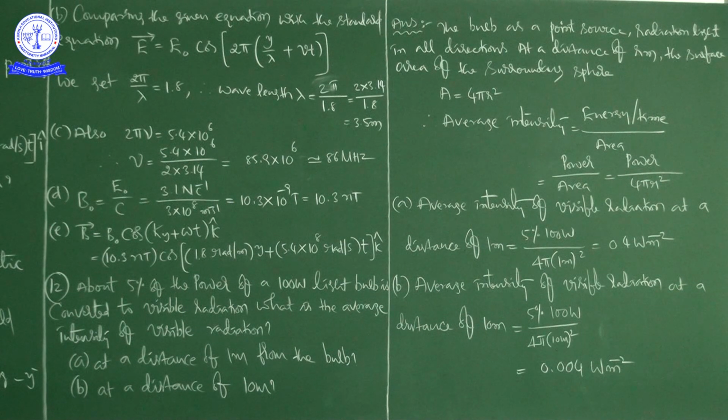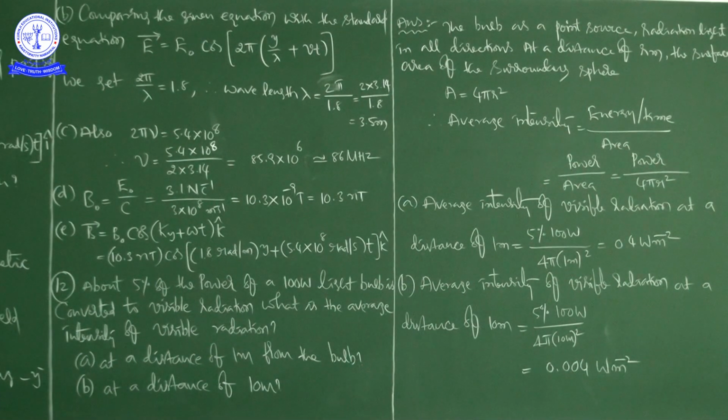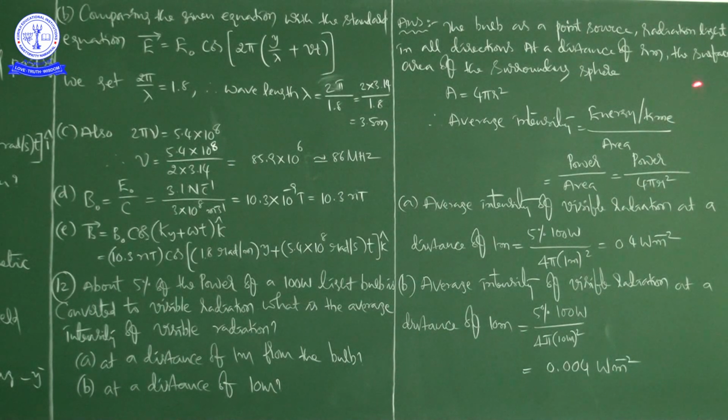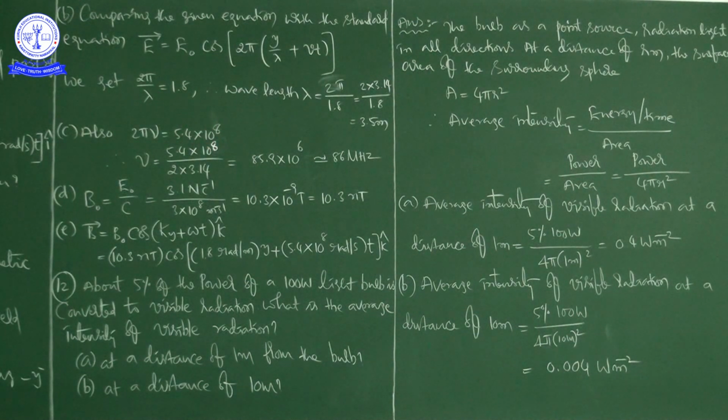Okay, right. So what I am saying is here, observe carefully, a small correction. Here 2 pi nu is equal to 5.4 into 10 power 8. So whatever they have given, that we have to write. So that's a small correction, and this is okay. This is 5.4 into 10 power 8 by 2 into 3.14, and we are getting 86 megahertz.